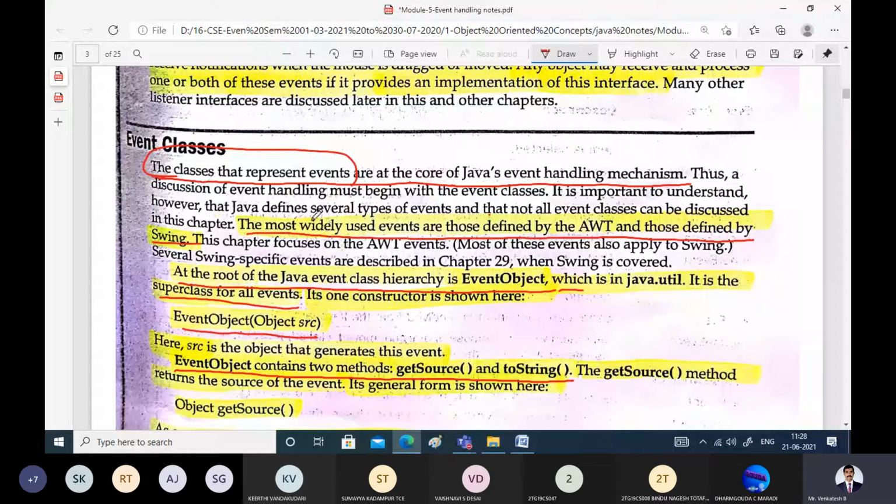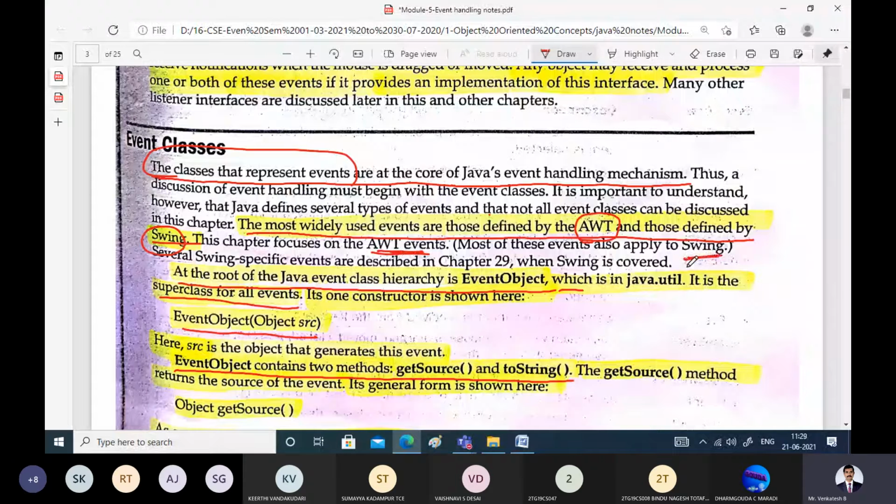Basically, there are two types of events: those defined by AWT, the Abstract Window Toolkit, or those defined by Swing. In this chapter, we are talking only about events generated by the Abstract Window Toolkit. The remaining, generated by Swing, we will discuss immediately after that.